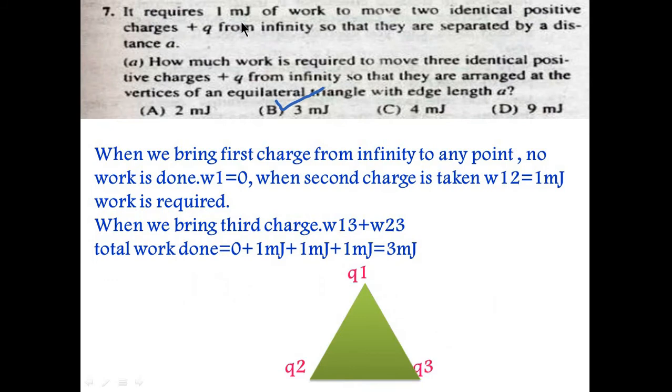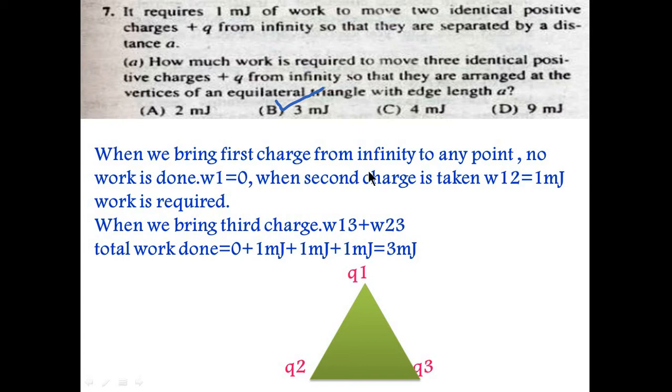Next question is, it requires 1 millijoule of work to move two identical positive charges plus Q from infinity so that they are separated by a distance a. How much work is required to move three identical positive charges plus q from infinity so that they are arranged at the vertices of an equilateral triangle? It means that they are having equal length and the same angle. So they are arranged at vertices of an equilateral triangle with edge length a. So we have to determine the total work done. So it would be 2 millijoule or 3 or 4 or 9.